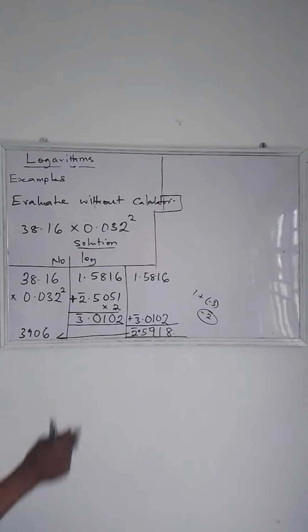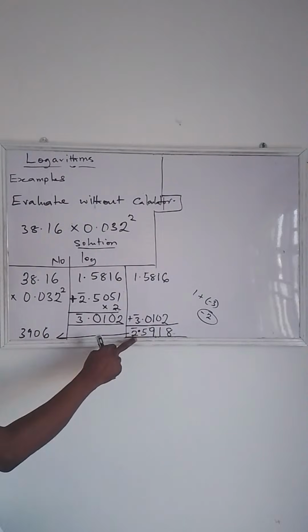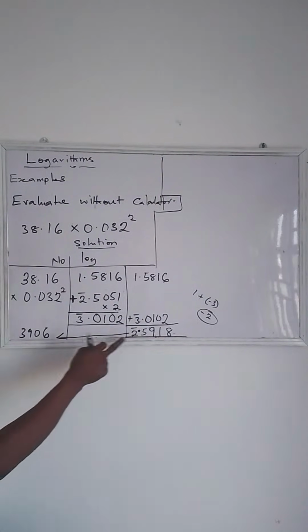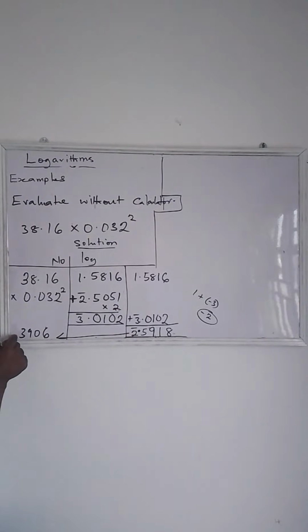Now, you can see what we have here. We have bar 2. Once you have bar 2, you write 2 zeros at the front of your answer and put a point at the back of the first zero. If you have bar 3, you write 3 zeros at the front and put the point at the back of the first zero. So with 3906, you put 2 zeros, and put the point at the back of the first zero. So the answer to this problem is 0.03906.